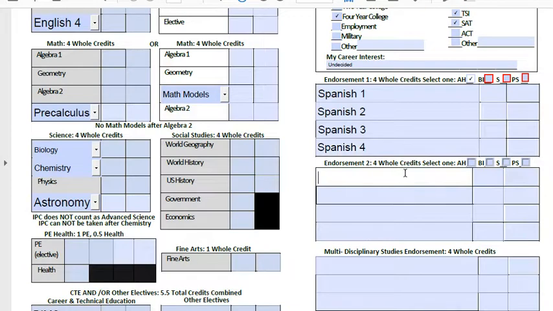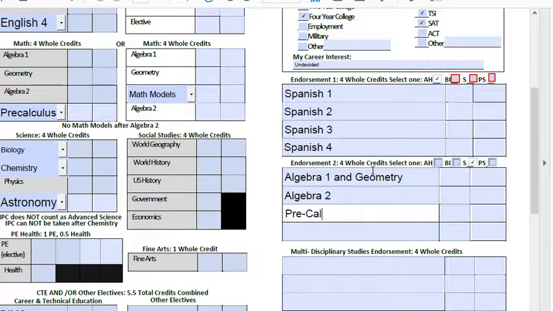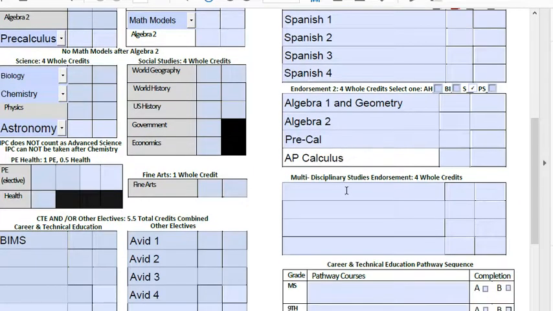Let's say, for example, I want to do that STEM one that I was talking about, okay, where it's Algebra 1 and Geometry. That goes in this line, okay, and then Algebra 2, and then Pre-Cal, I'll just write Pre-Cal, and then AP Calculus, okay? And let's say I want to do that as well, okay? That's very possible.